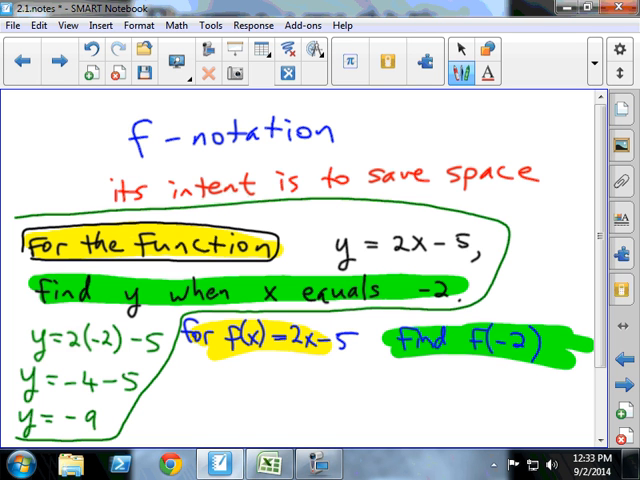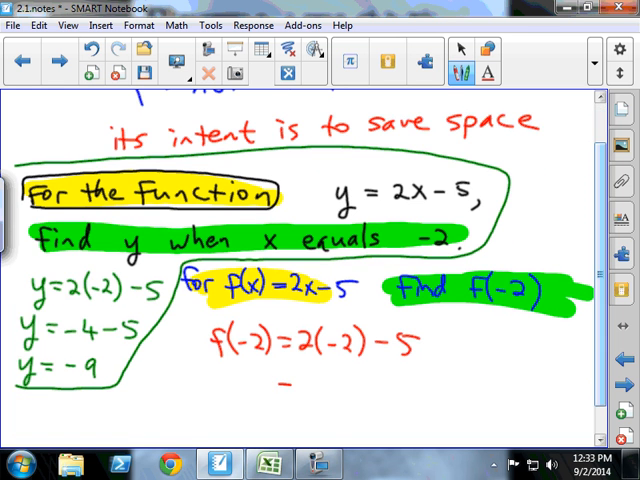As far as what you do, you're going to do the same thing. You're going to say, so f of negative 2 is 2 times negative 2 minus 5. So you're going to say, okay, so f of negative 2 is negative 4 minus 5, and so f of negative 2 is negative 9.